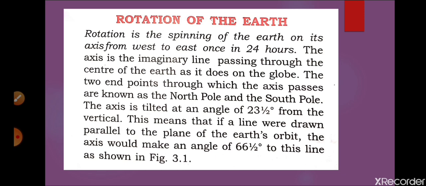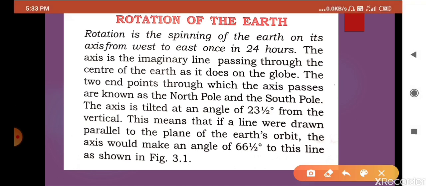It means that the angle from that axis is 23.5 degrees, not vertical, tilted towards the north pole. So the angle from the plane of the earth's orbit is 66.5 degrees. I'll explain how it is there.